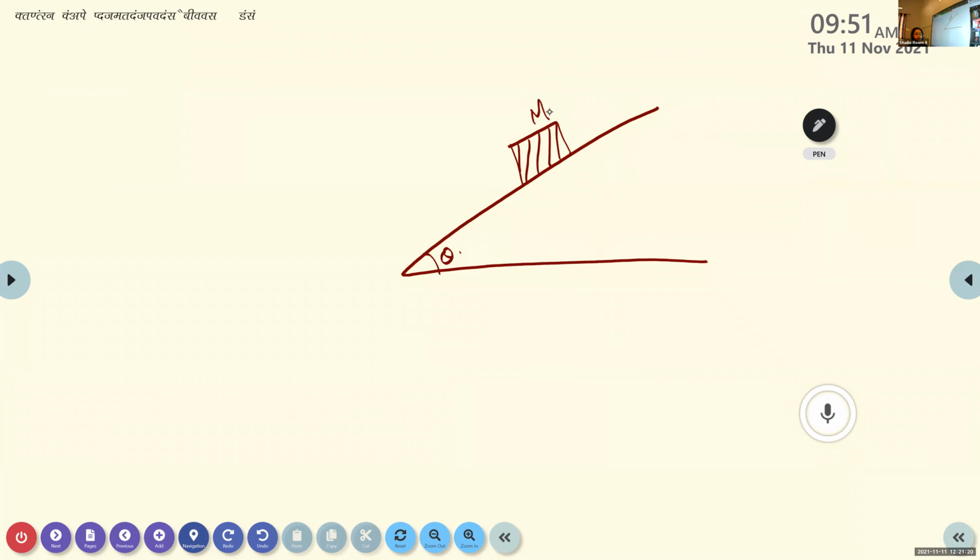What do you think? What are the forces that can act on this object kept over the inclined surface? What types of forces act on it?